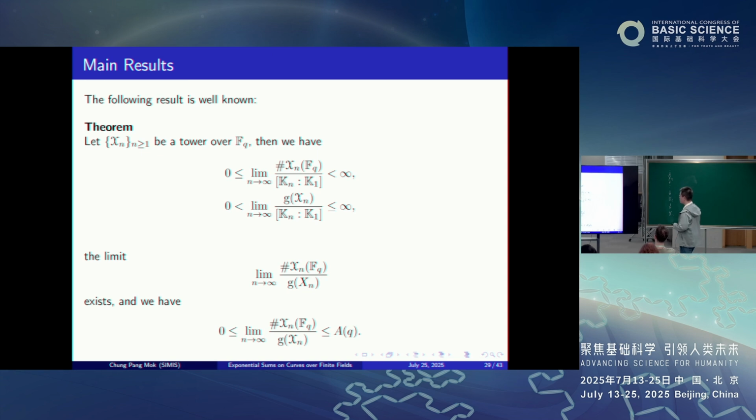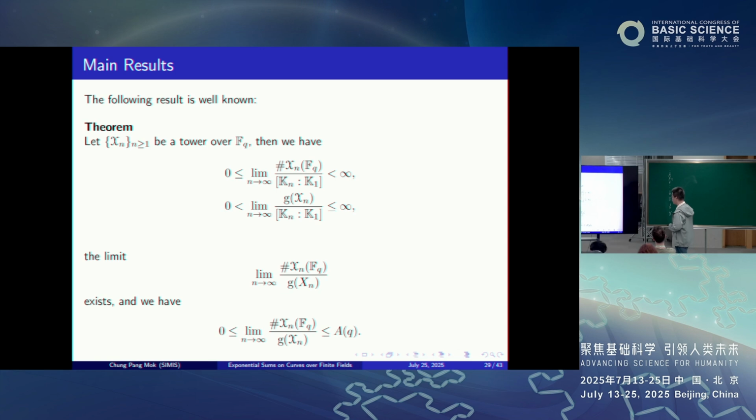The limit of this quantity as n tends to infinity always exists. It's a simple argument that it always exists, but the limit may very well be 0. But it's always finite. Similarly, if you look at the genus of X_n divided by the degree of the extension K_n over K_1, then the limit of this as n tends to infinity always exists. It's always positive, but it may very well be infinite.